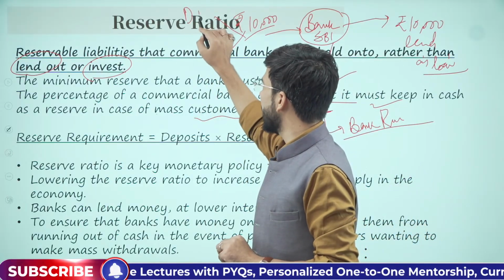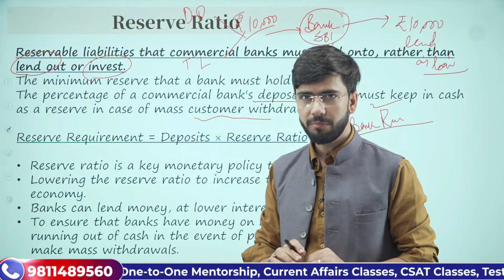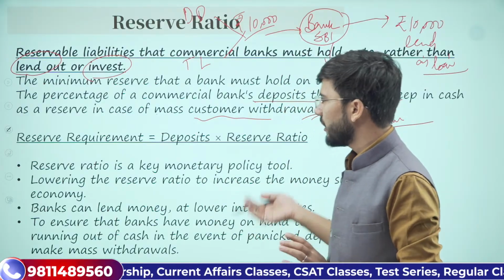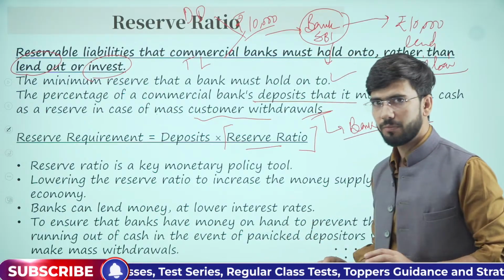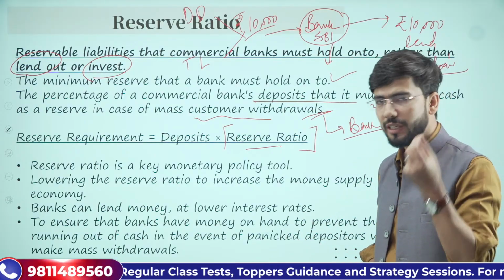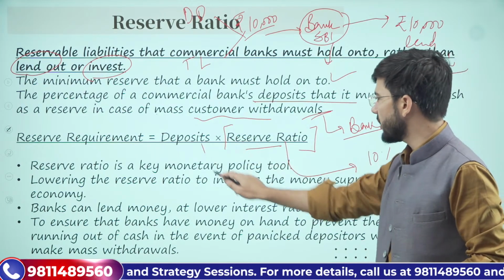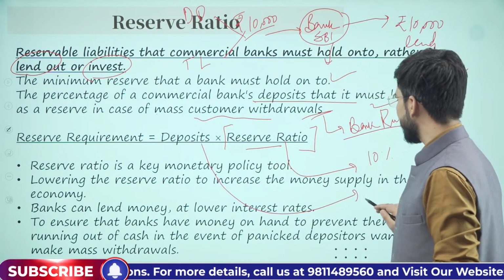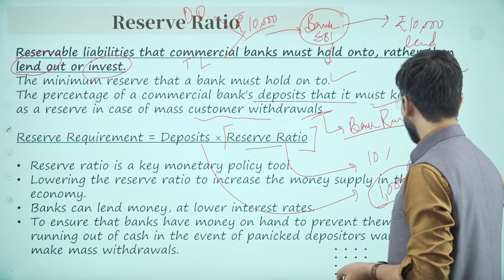One is demand deposit, another is time deposit or time liabilities we call them. Understood? Again, the reserve requirement is basically as per the reserve ratio, that how much ratio of reserves should be kept. If this is 10%, so all the deposits, 10% of all the deposits, 10% of 10,000, 1,000 rupees should be kept as reserve.